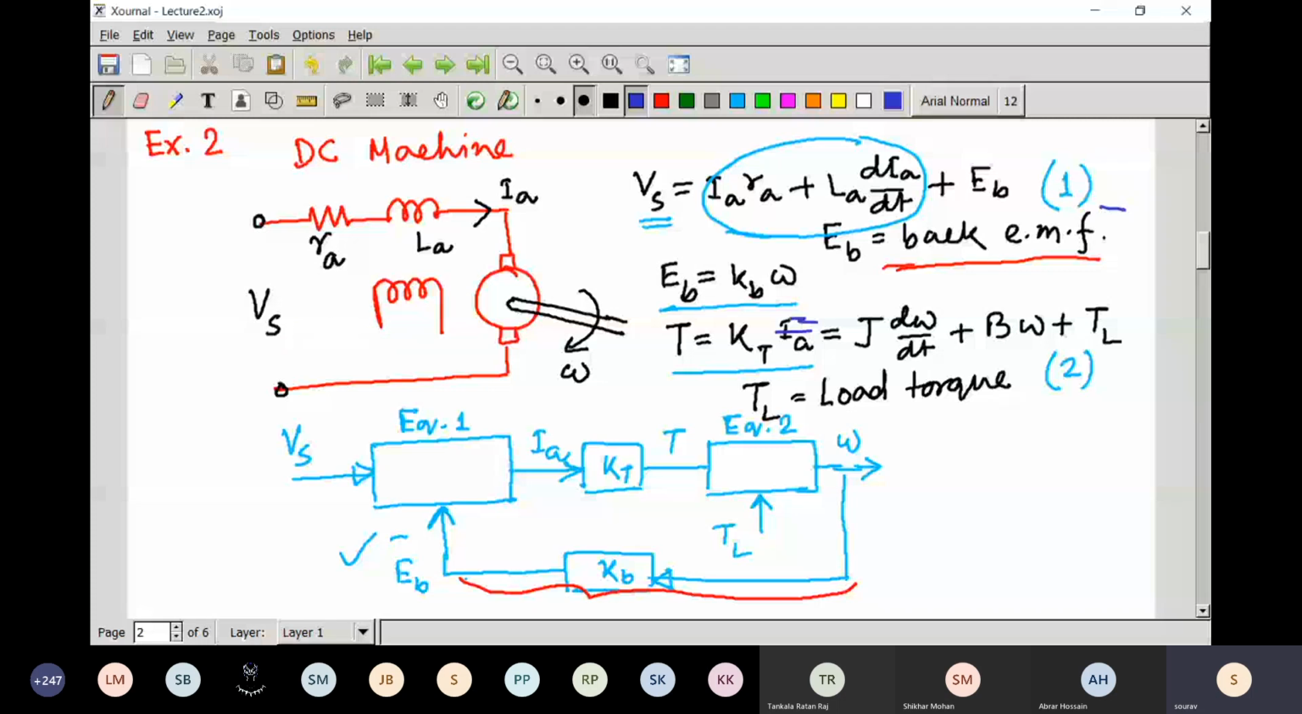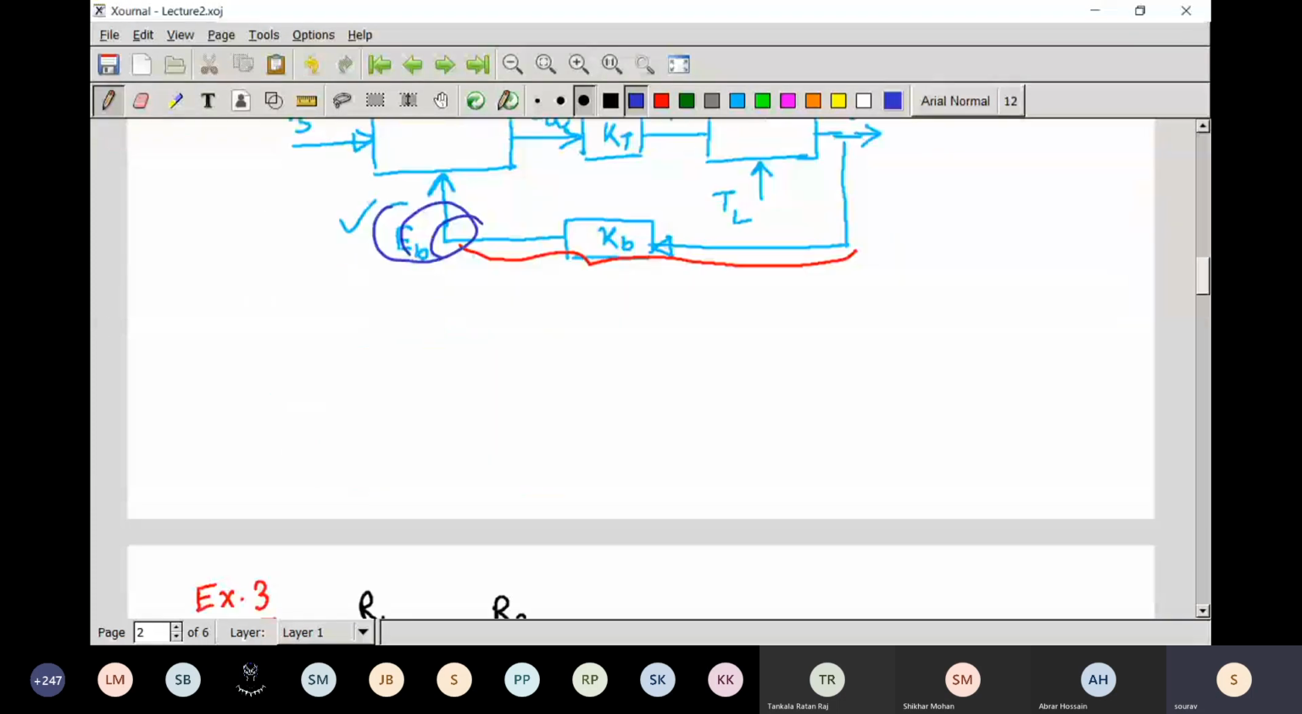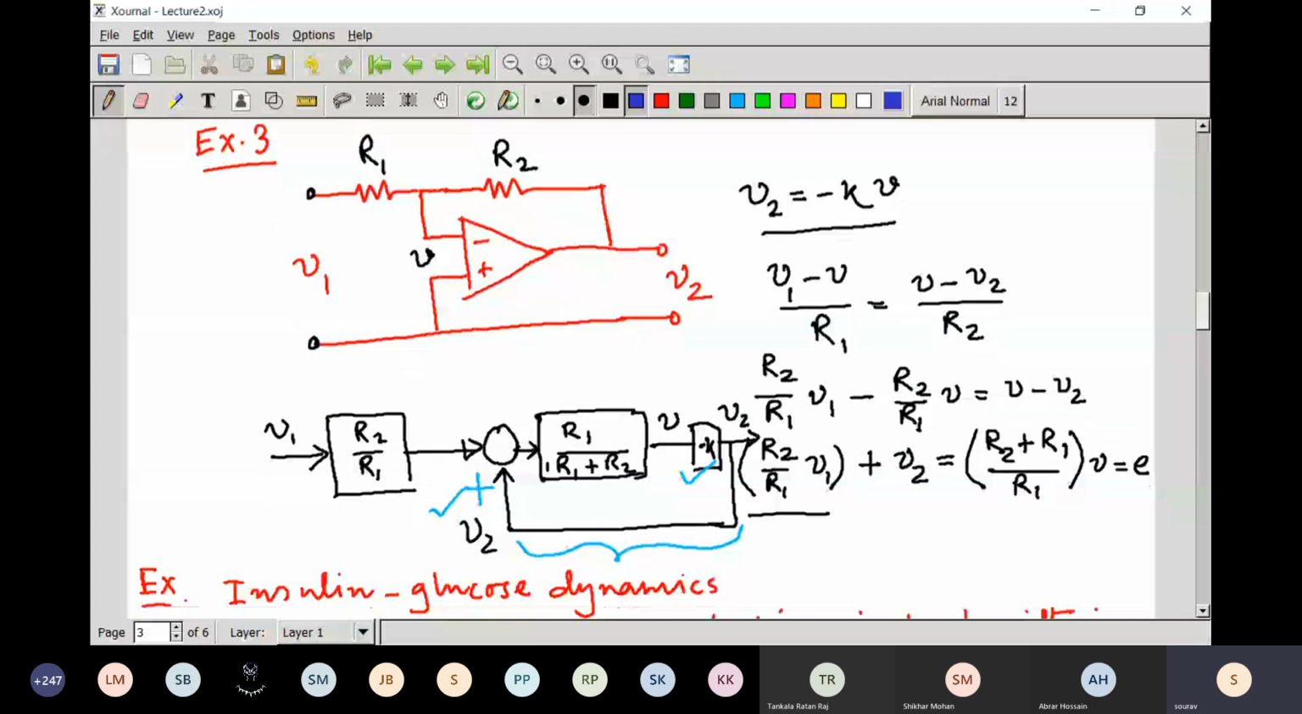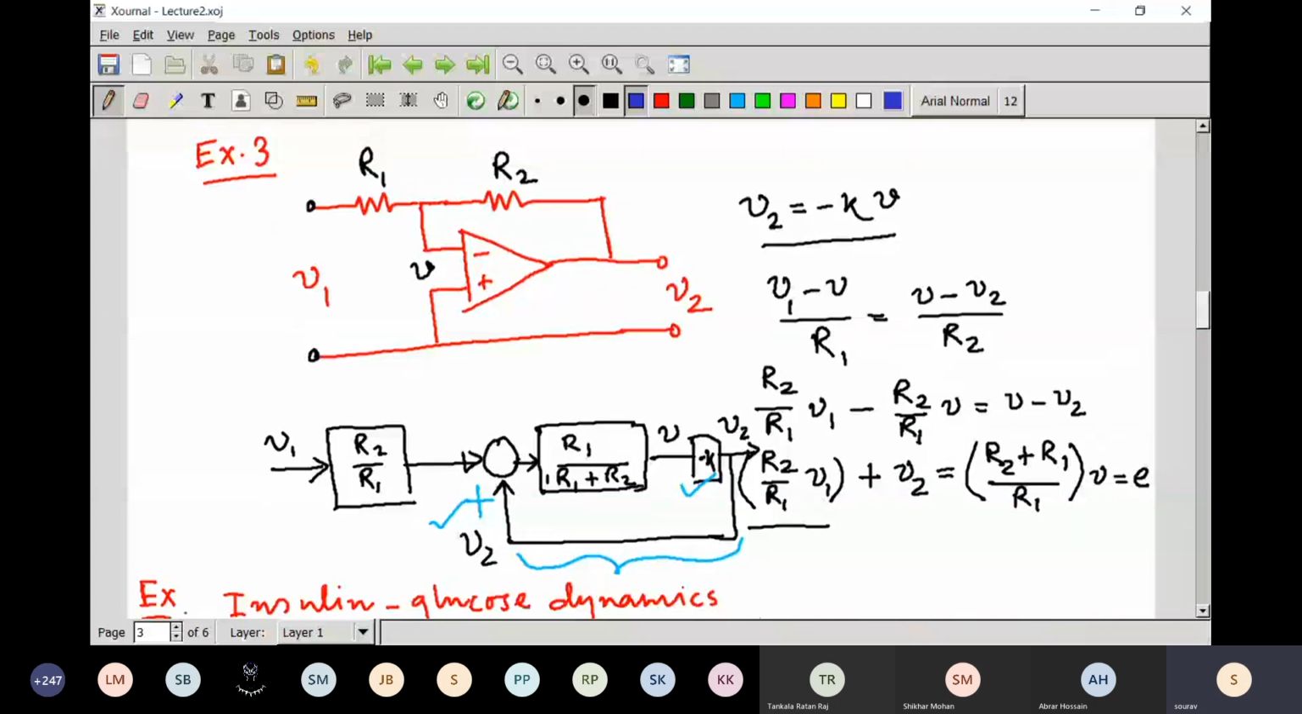And from here you can see that it is actually negative feedback. And in case of this op-amp circuit, it is clear that whenever you take it as the inverting terminal, then it is using positive feedback. If you change it, it would be negative feedback. It depends on you what type of feedback you will be using.